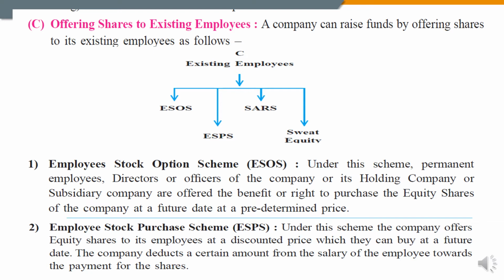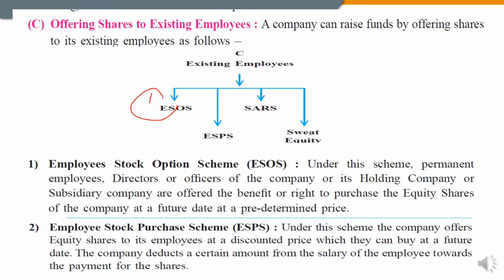So picturize these words in your mind, students. The company is issuing shares to its employees who are working in the company. So a company can raise funds by offering shares to the existing employees as follows. The first method is the employee stock option scheme. After that, the employee stock purchase scheme. And after that, SARs and sweat equity shares, which you will come to know in the next slide.